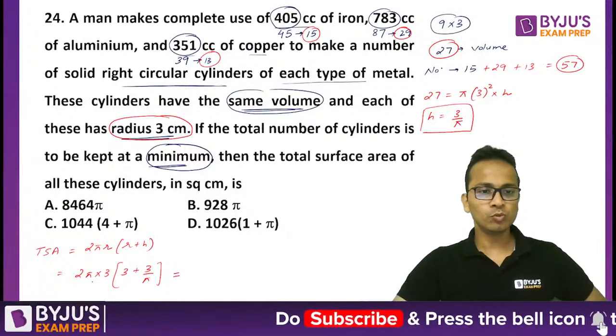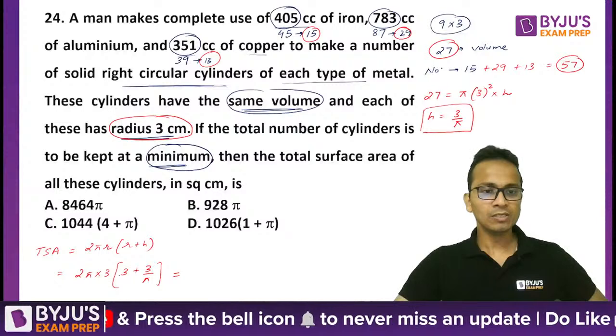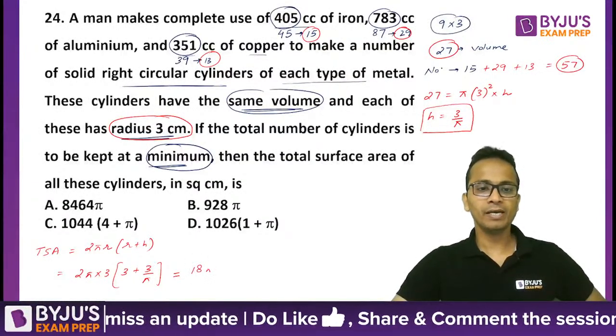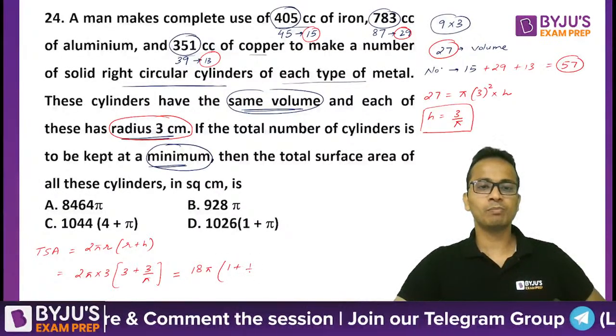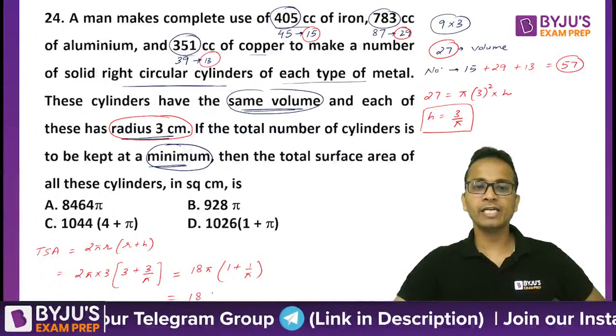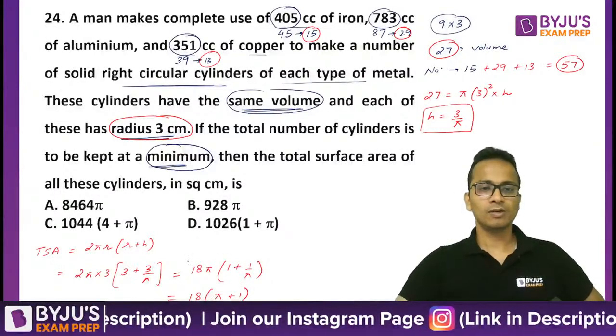So it will be equal to 3 common ले लेते हैं. So 18 pi bracket 1 plus 1 upon pi. I can consume pi inside the brackets. So 18 bracket pi plus 1. Right?